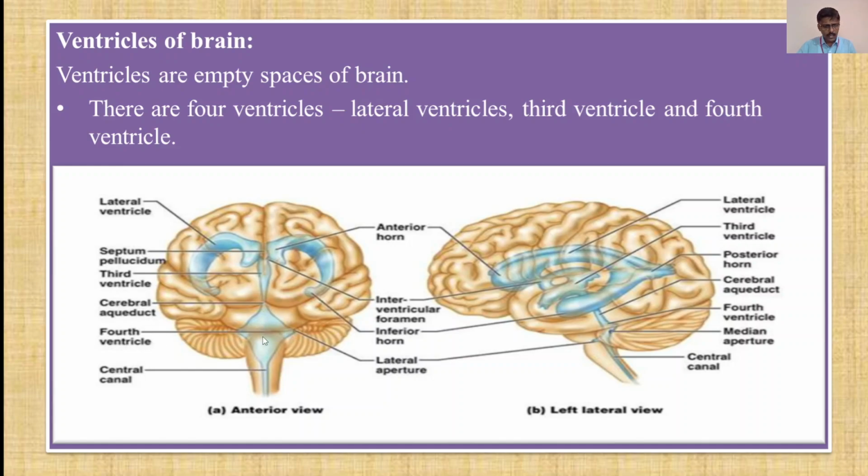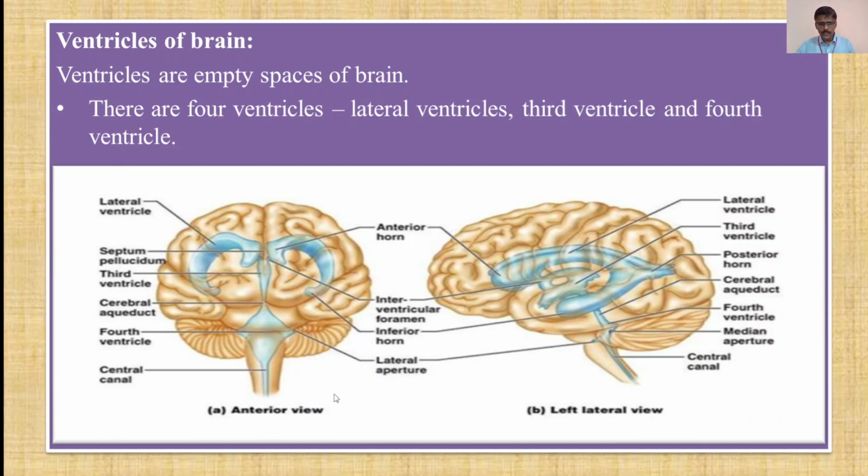Then this is the fourth ventricle, this is the central canal, this is the interventricular foramen, then the inferior horn. This is the anterior horn, and this is the inferior horn, then this is the lateral aperture.